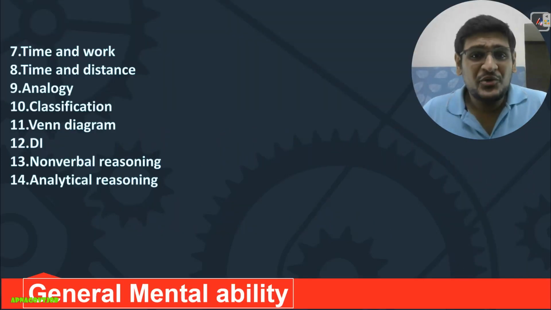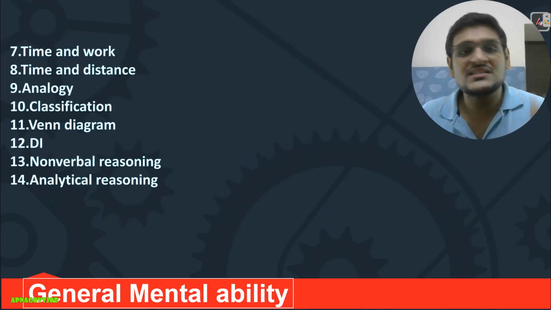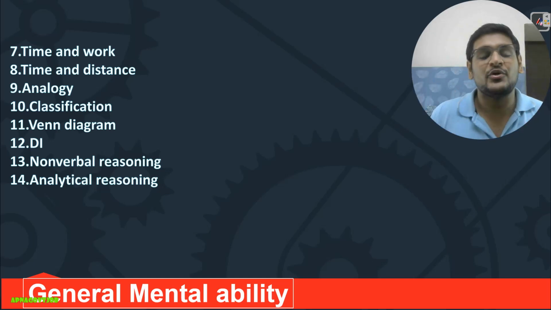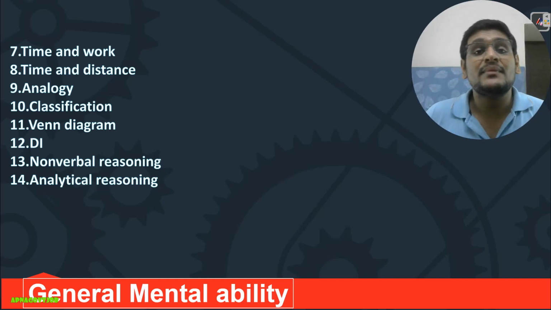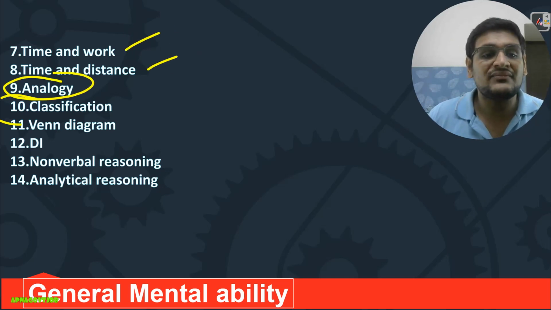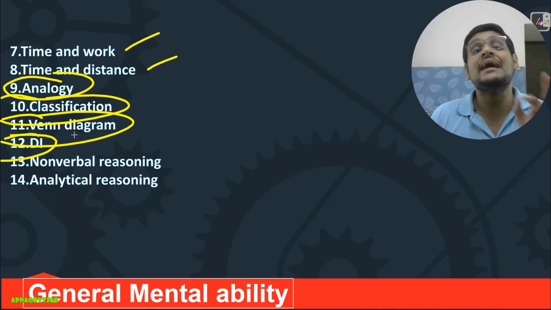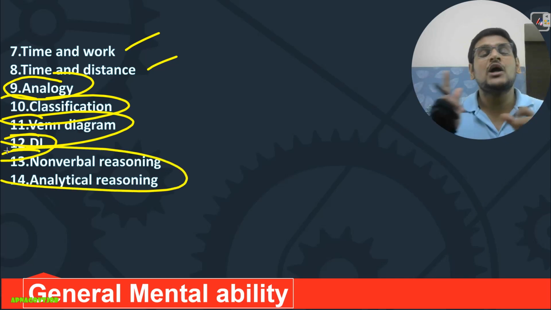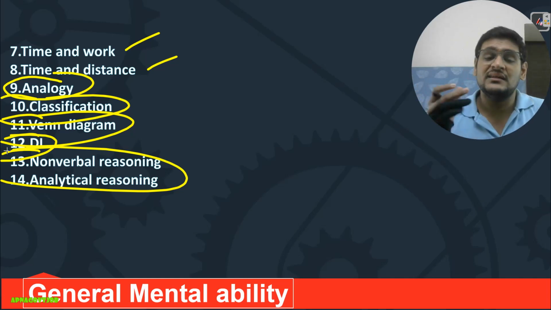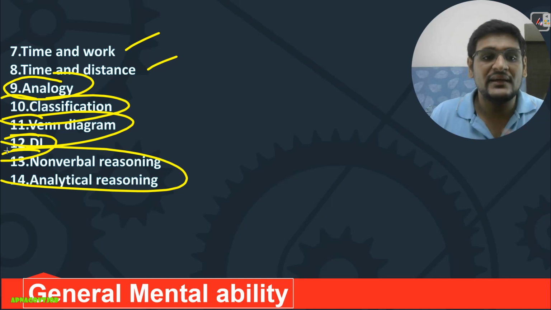No need to tell you the period for this because this is the last phase. So try to complete this before the 15th of July. At least try, you can do it. What do you need to study in general mental ability? Time and work, time and distance, analogy, classification, Venn diagram, then data interpretation, non-verbal reasoning. Non-verbal reasoning covers dice, paper cutting, paper folding, water images, clock, everything will come here.